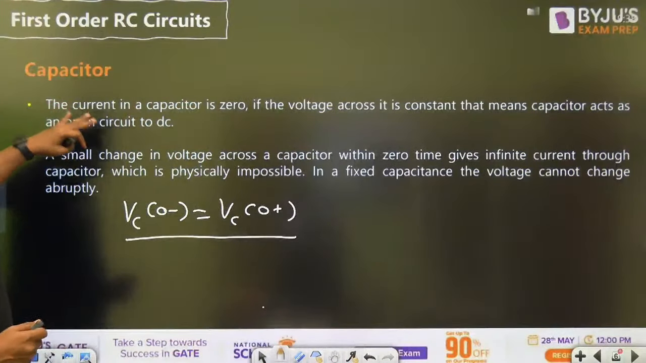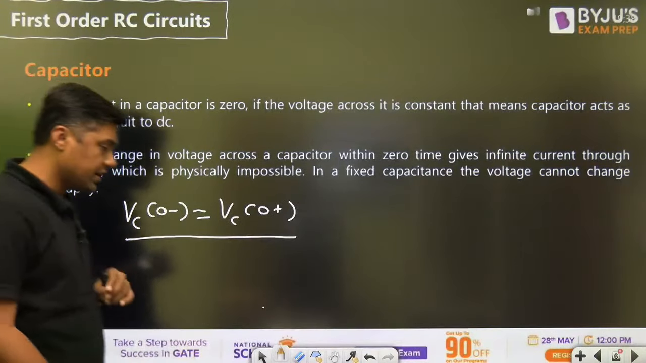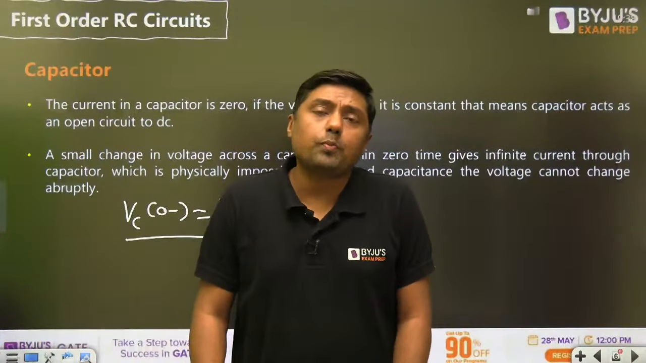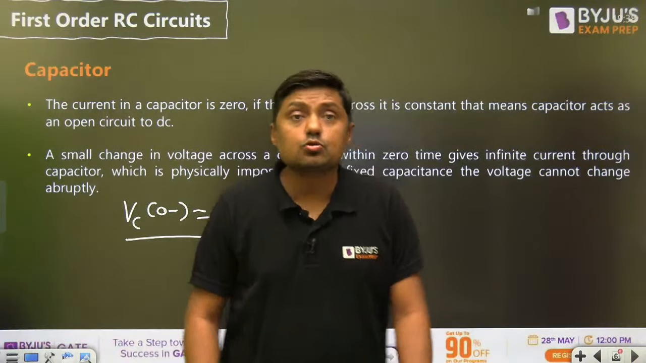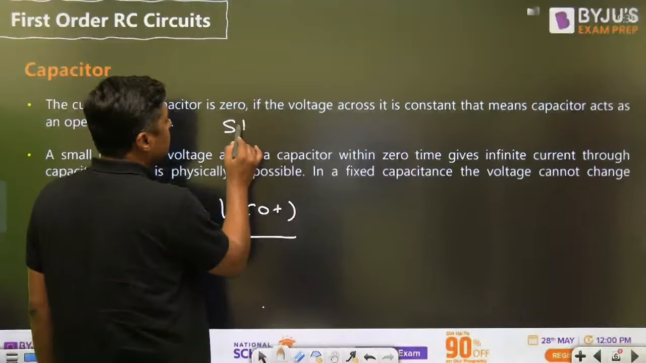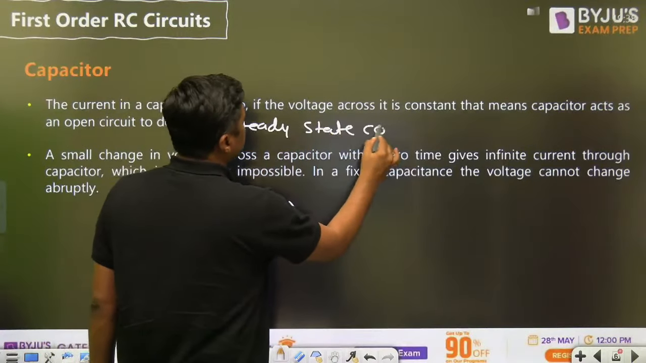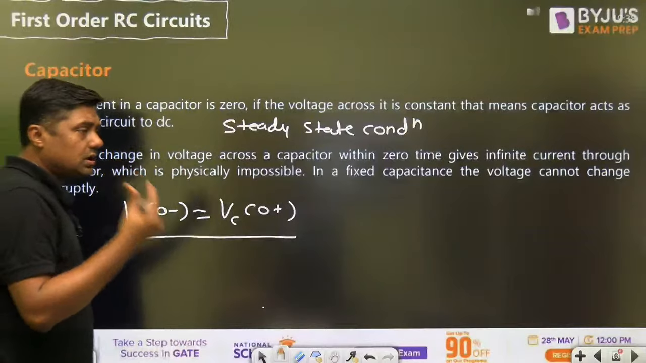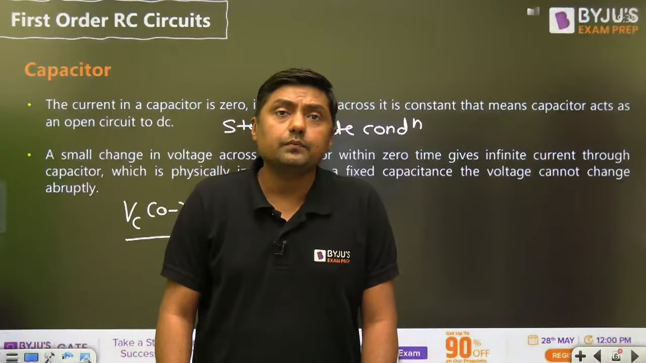Now, the current in a capacitor is zero if the voltage across it is constant. That means the capacitor acts as an open circuit to DC. We are saying that the capacitor acts as an open circuit for DC, but under steady state. This is called the steady state condition. Guys, now we are going to discuss two points: what is the transient and what is the steady state related to RC circuit.